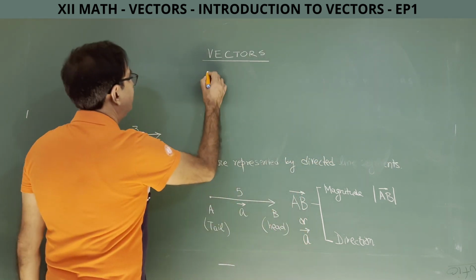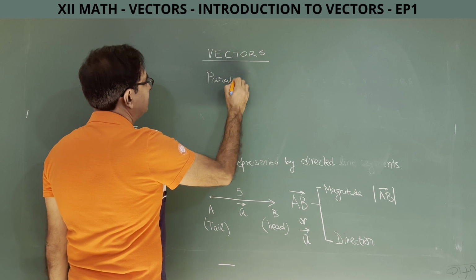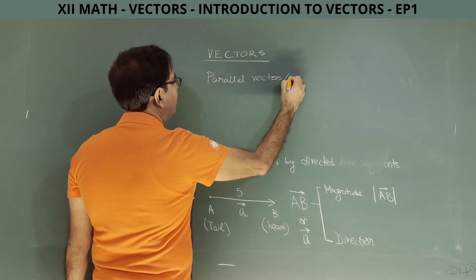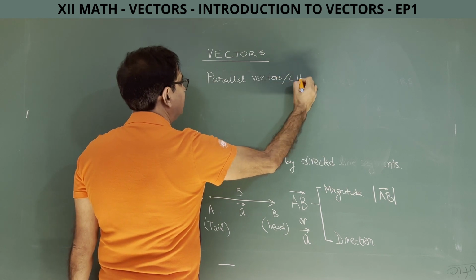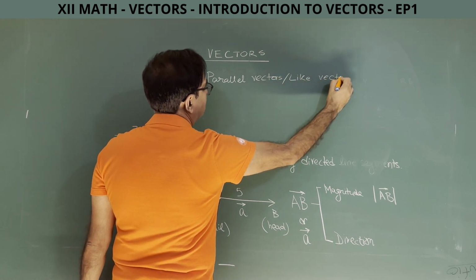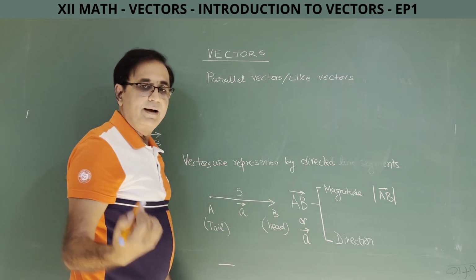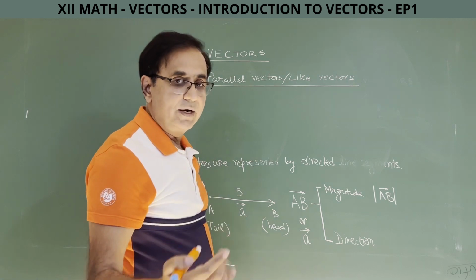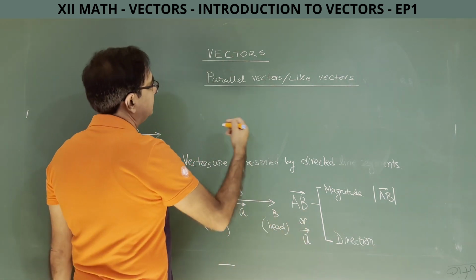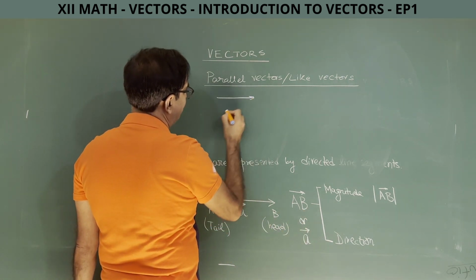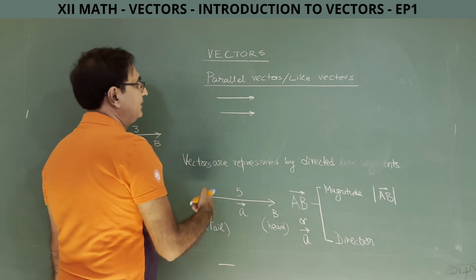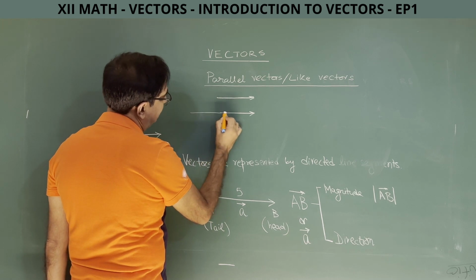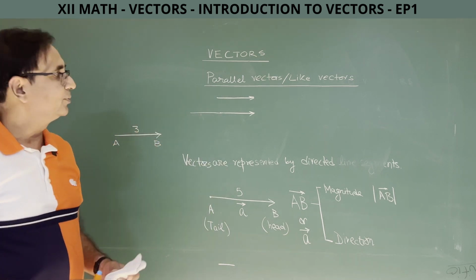Now what are parallel vectors? As the name suggests, parallel vectors may also be called like vectors. There won't be any numericals on this portion. Numericals will come from the algebraic representation of vectors, and that's much easier to understand and do numericals. Two vectors are said to be parallel, obviously, when they are in the same direction and parallel to each other. They may have different magnitude, but their direction should be the same.